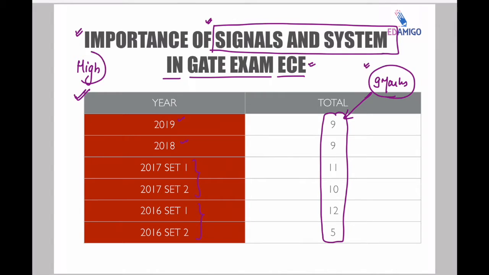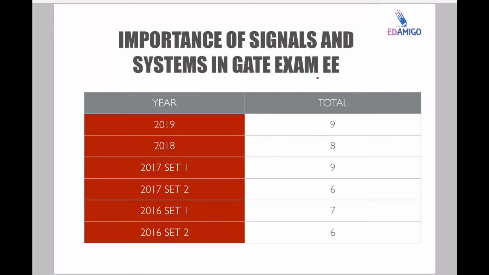The importance is very high, and if you see the level of questions, they are moderate and easy; the questions are not very difficult, and the concepts are getting repeated. So if you go through the whole lecture series of previous years, you will be able to get these 9 marks very easily. Now let's look at the importance of signals and systems in electrical.